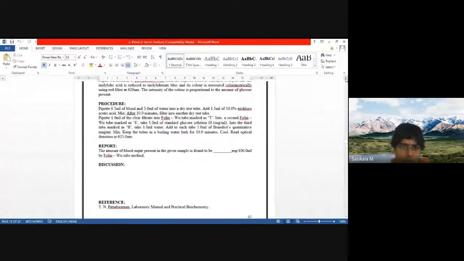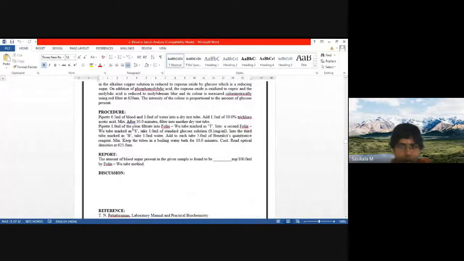Here the color of the solution is not given. Blue color, no. Mostly green color. For urine glucose level we have got green color only, so green color will be obtained. If the concentration is low, we will get green color. When the concentration of glucose is high, then it will give reddish color.